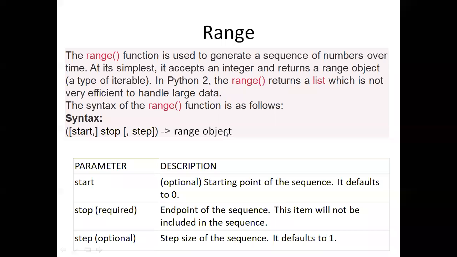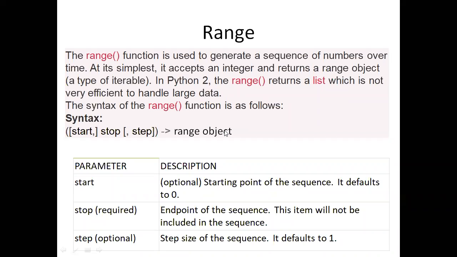So if you put 100, it will take up to 99 only. Why? Because stop is excluded. In syntax, stop value is excluded. If I mention 100, it will take up to 99 only. That's why I mentioned 101, so up to 100 it will take. The last value will not be considered. So it is also an important thing.